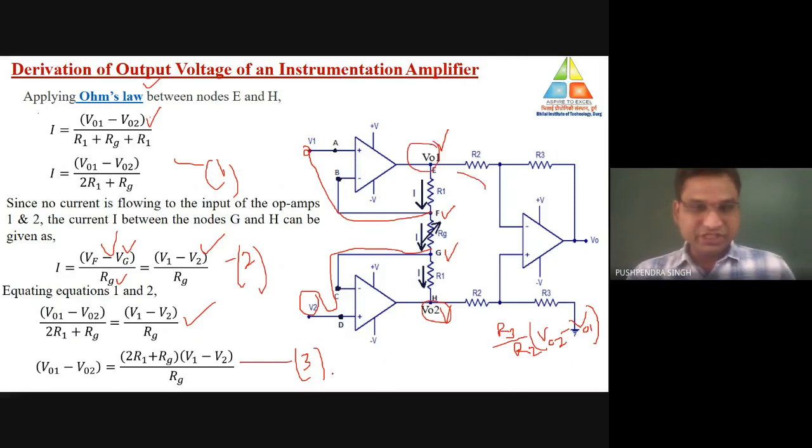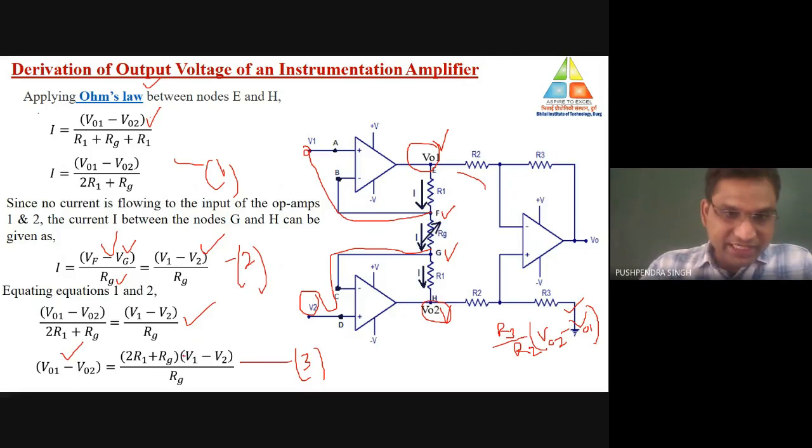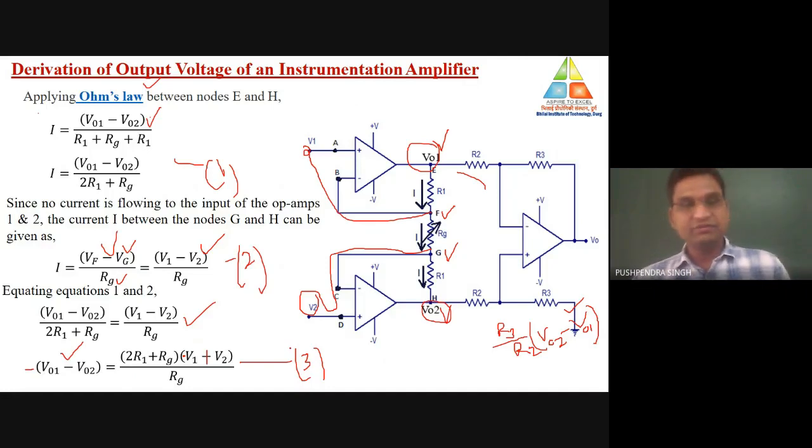So here our expression number 3 is in terms of V01 minus V02, but we want to substitute the value of V02 minus V01. So we only need to replace the sign, or we may take the negative sign outside. On that condition, this will be minus and this will be plus when we take the negative sign outside.